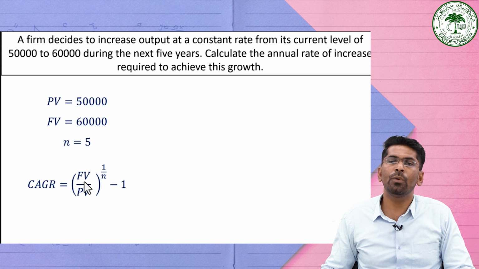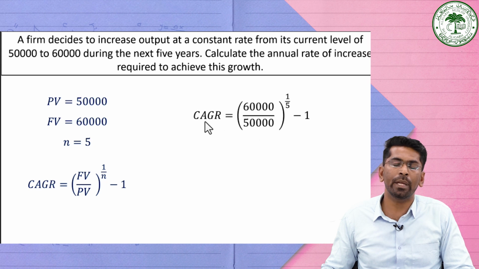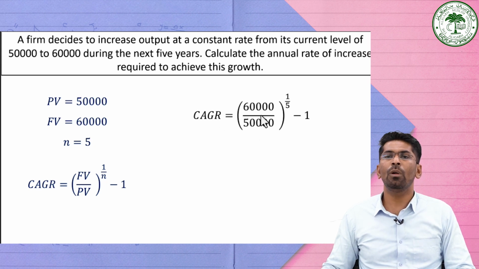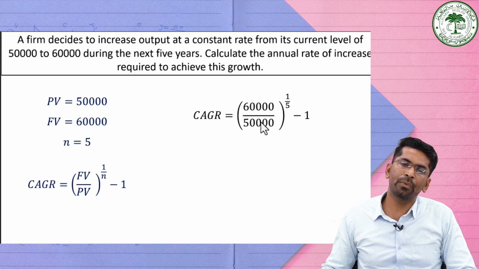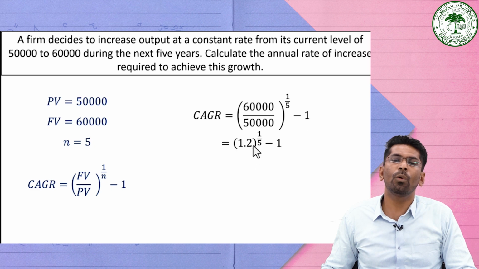So here it is equal to future value divided by present value raised to the power 1 by n, minus 1. So just substitute all these values here so that we can calculate the compound annual growth rate, which is equal to 60,000 divided by 50,000 whole raised to the power 1 by n, minus 1. If you divide these two terms, then it will become 1.2 raised to the power 1 by 5, minus 1. The value of 1.2 raised to the power 1 by 5 is equal to 1.0371, minus 1.